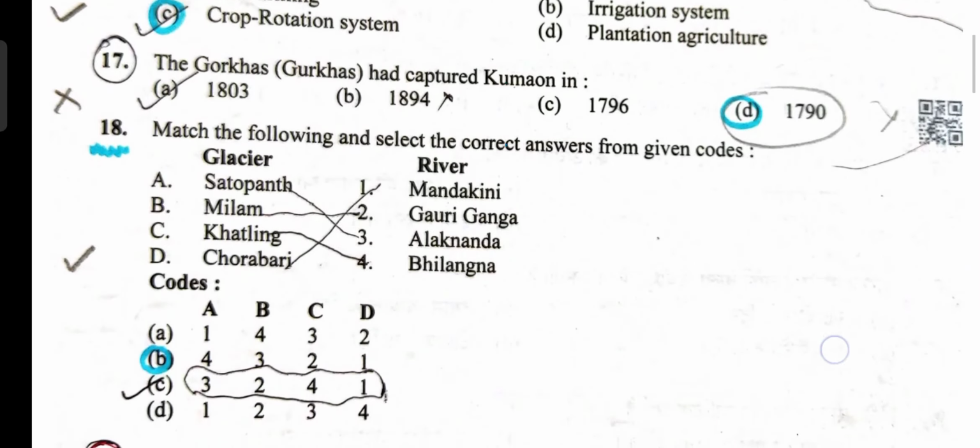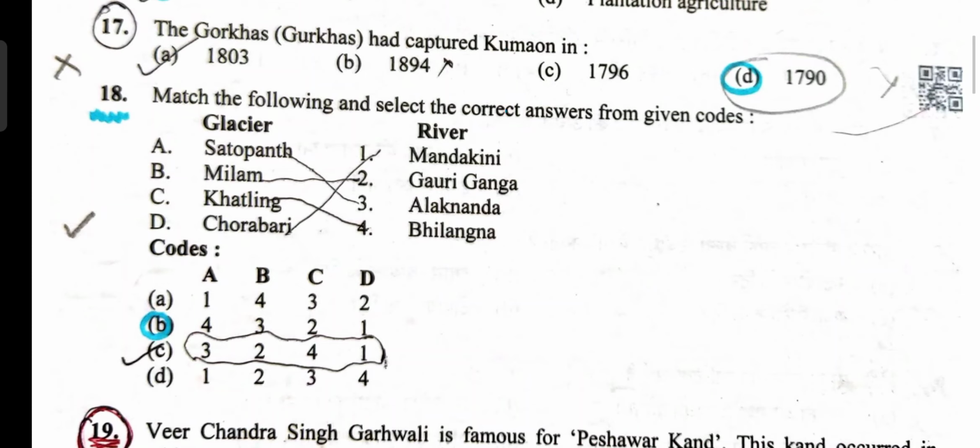Option D. Now this question number 18 is doubtful, because according to me option C should be the correct answer. However, the answer key published by UKPSC says that option B is the correct answer. So the students can object if they find the appropriate sources for the same. I think question number 18 is a bit contentious, so you can always go for objection.